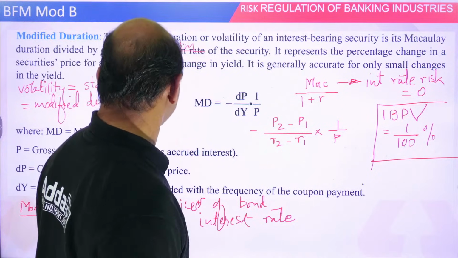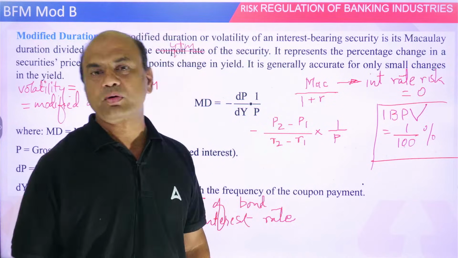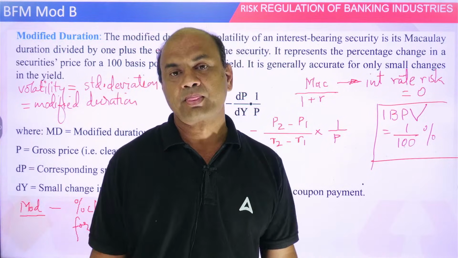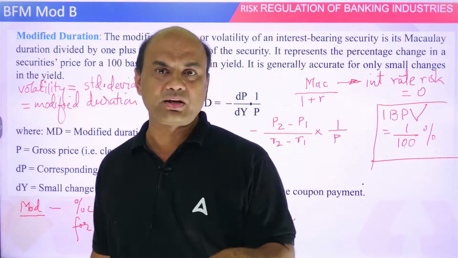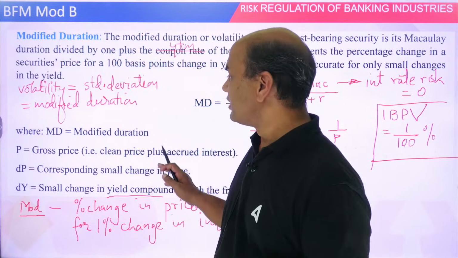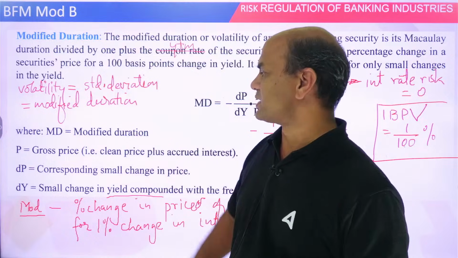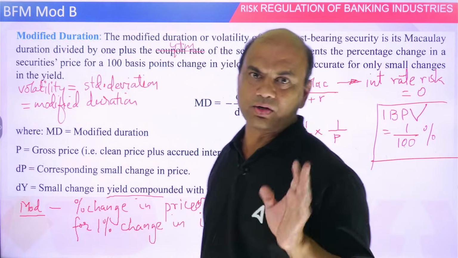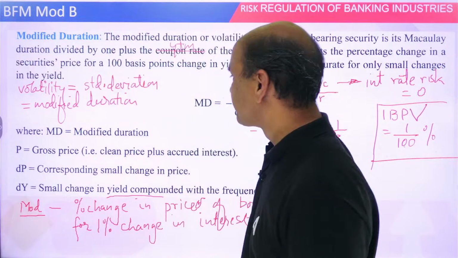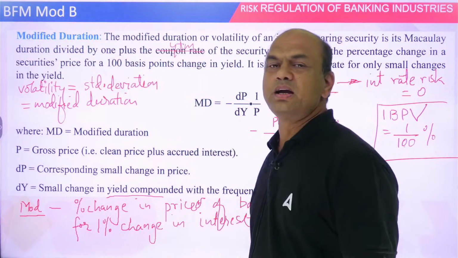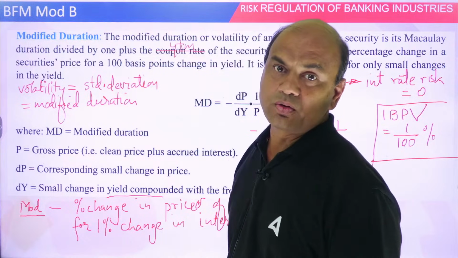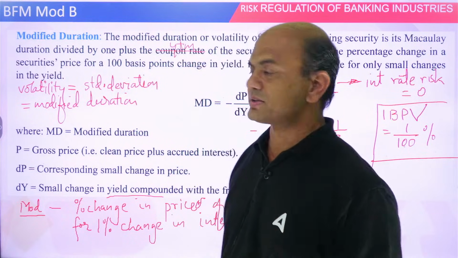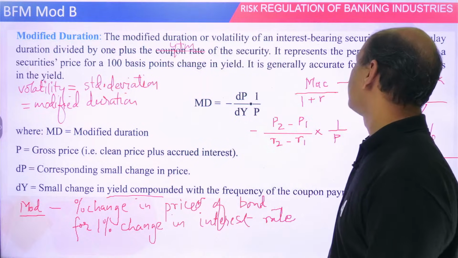Now, one question had come to me yesterday, about modified duration. Macaulay and modified duration. How many of you know this? If you know it, we will skip it. Because one question is there in the exam for Macaulay duration. What is Macaulay duration? Kindly note: Macaulay duration equals the summation of YAD upon AD.